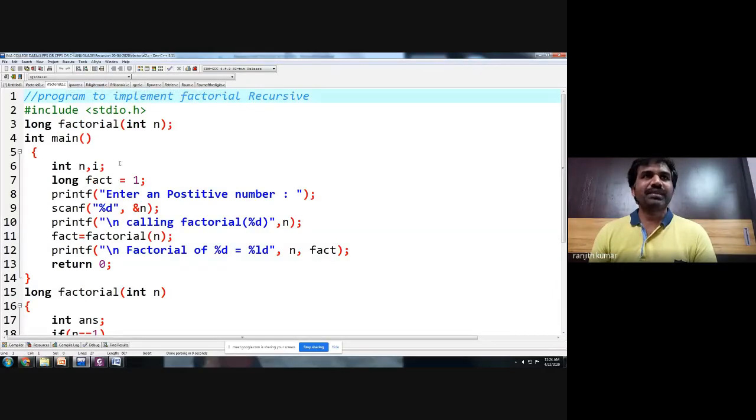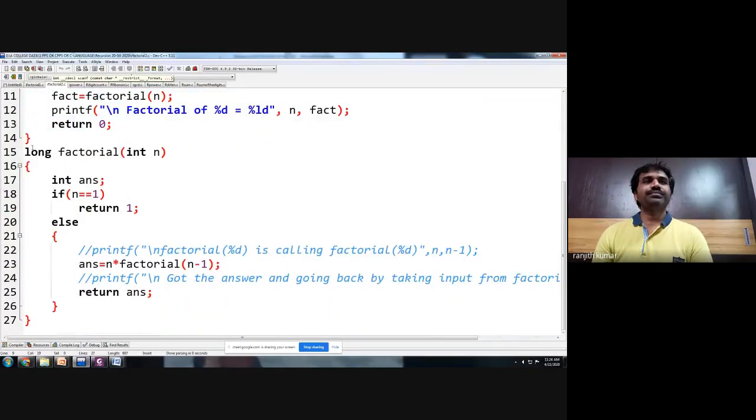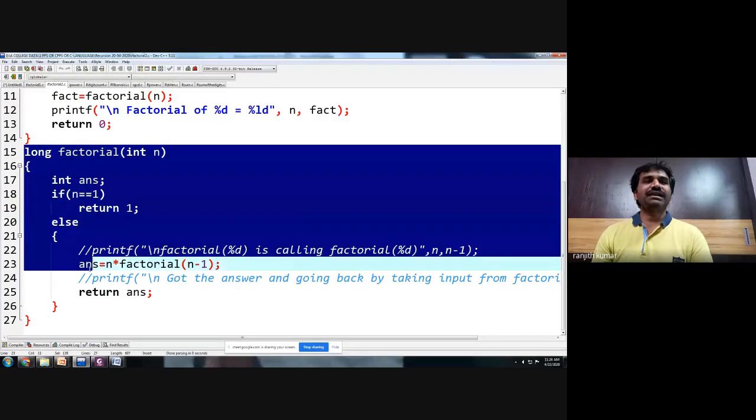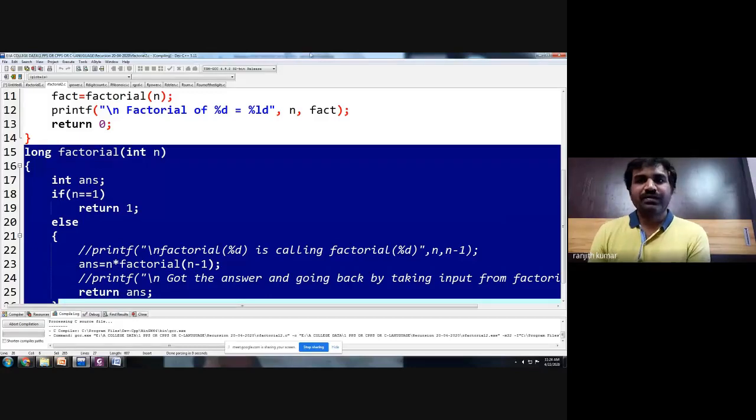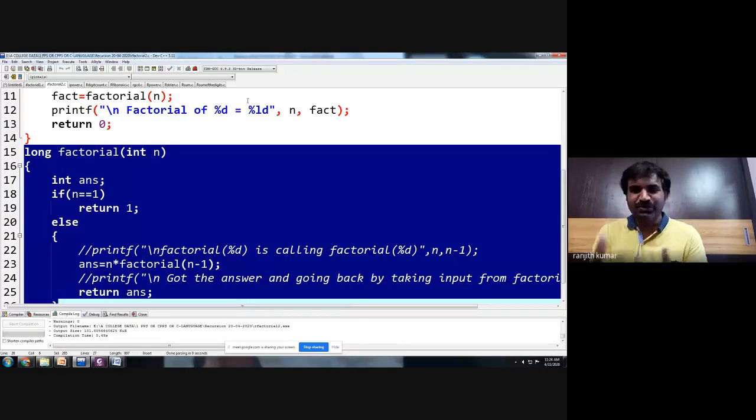So this is an approach for recursion. Okay, so let us compile this code. We are adding two printf statements in the 22nd line and 24th line in order to show you how this function is calling recursively. Actually, these printf statements at 22 and 24 are not required to solve the solution, only to demonstrate to you so that you can see how this recursion process goes.